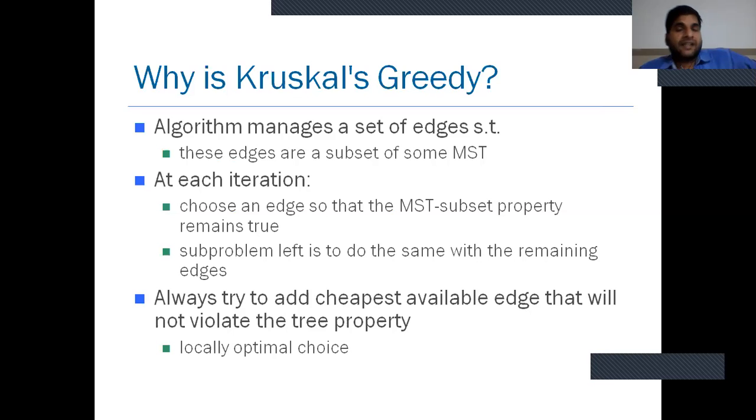Why is Kruskal a greedy algorithm? How to explain? The algorithm manages a set of edges. These edges are a subset of some MST. At each iteration, choose an edge so that the minimum MST subset property remains true. The sub-problem left is to do the same with the remaining edges. Always try to add the cheapest available edge that will not violate the tree property. So it is a locally optimal choice.